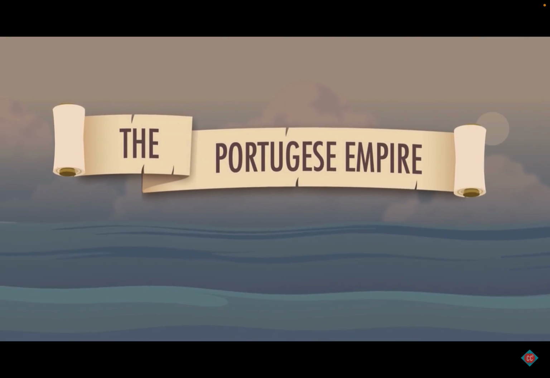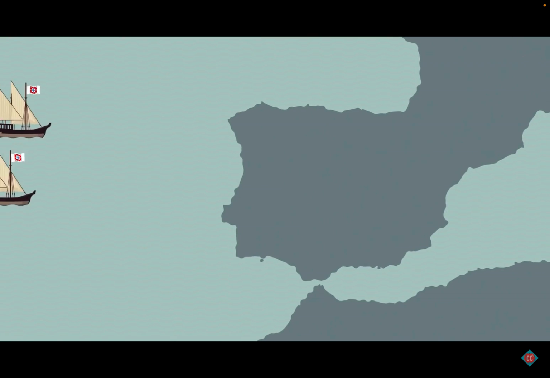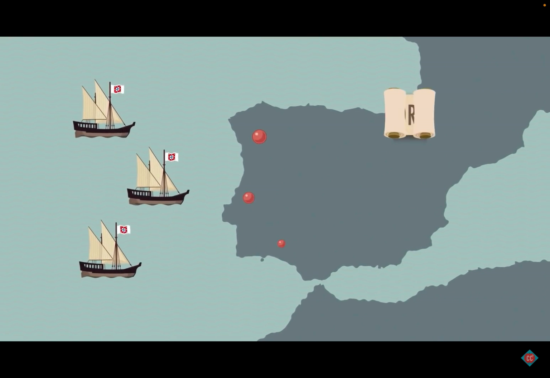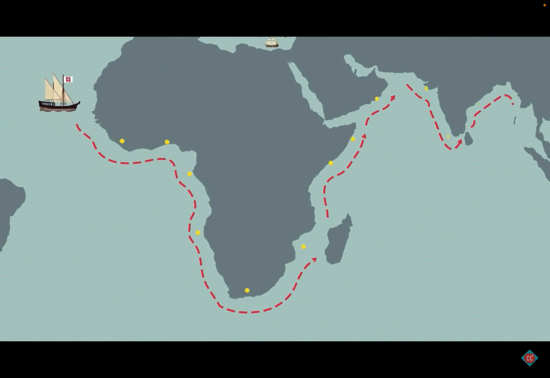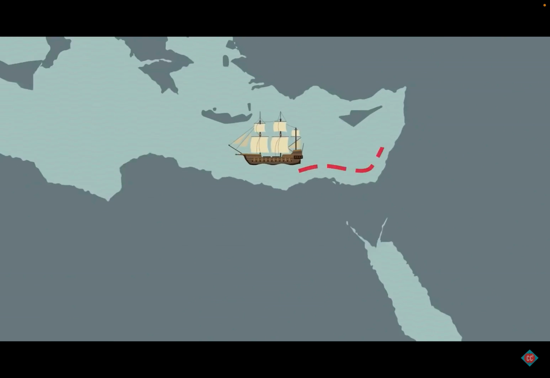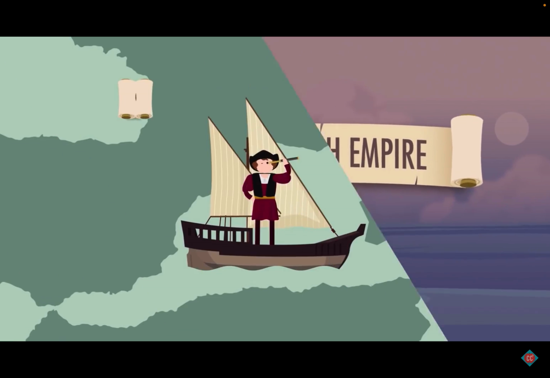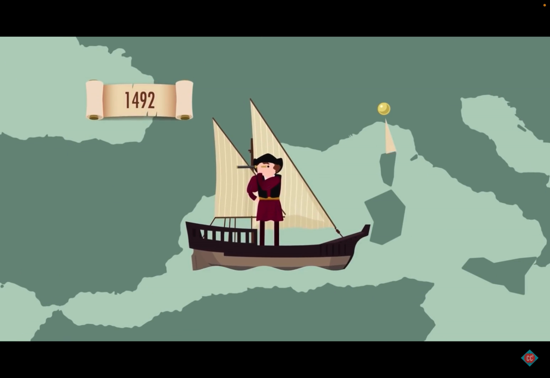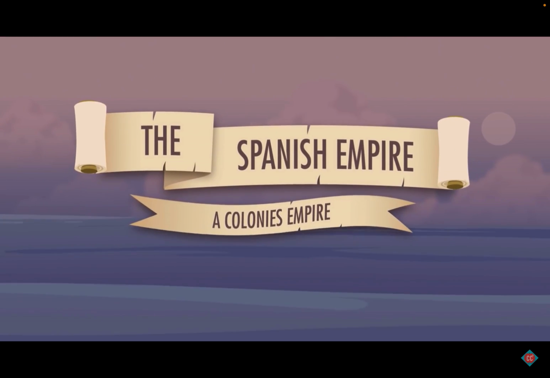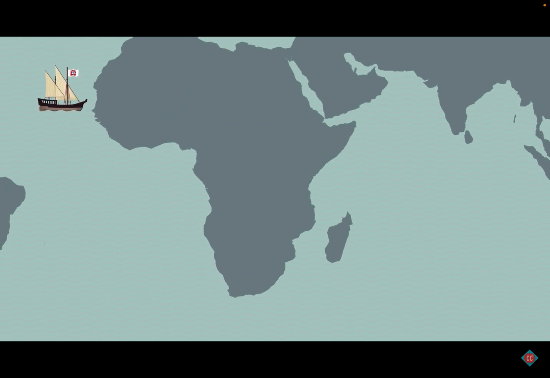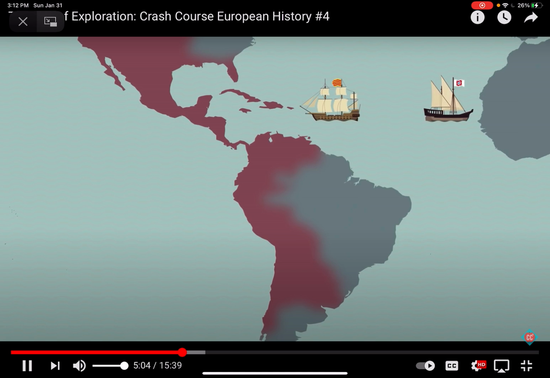The Portuguese Empire was, at first anyway, a trading empire, with small and agile ships known as caravels patrolling ports and collecting large fees. The wealth would be extracted from controlling shipping and trading routes, as the Ottomans were doing in the eastern Mediterranean. In contrast, the Spanish Empire, which began in 1492 with the exploratory voyages of Genoese ship captain Christopher Columbus, was based on colonies. That is, rather than controlling trade routes, the empire would control the land itself and the people who lived there.